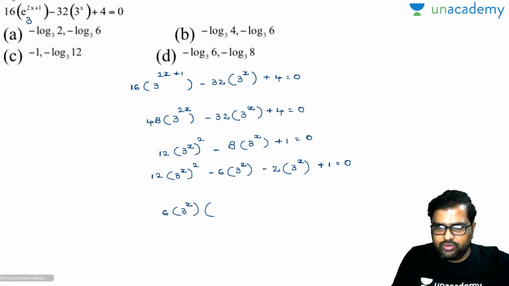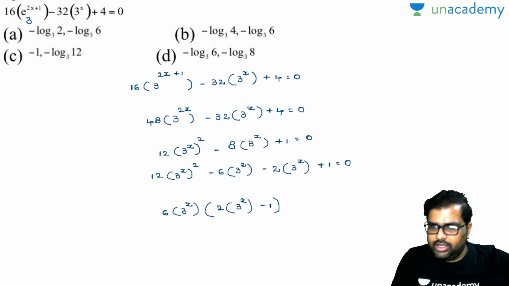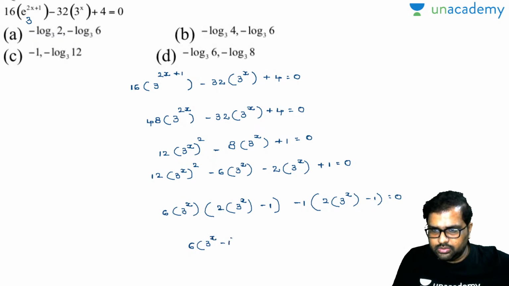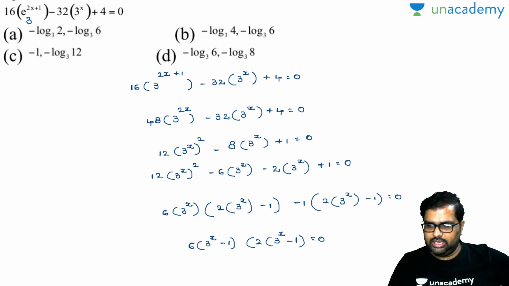What will be left over? 2 into 3 to the power of x minus 1 will remain. And here also I will take minus 1 as common, so 2 into 3 to the power of x will be left over, minus 1. Am I right? So finally the roots will be 6 into 3 to the power of x minus 1 and 2 into 3 to the power of x minus 1.